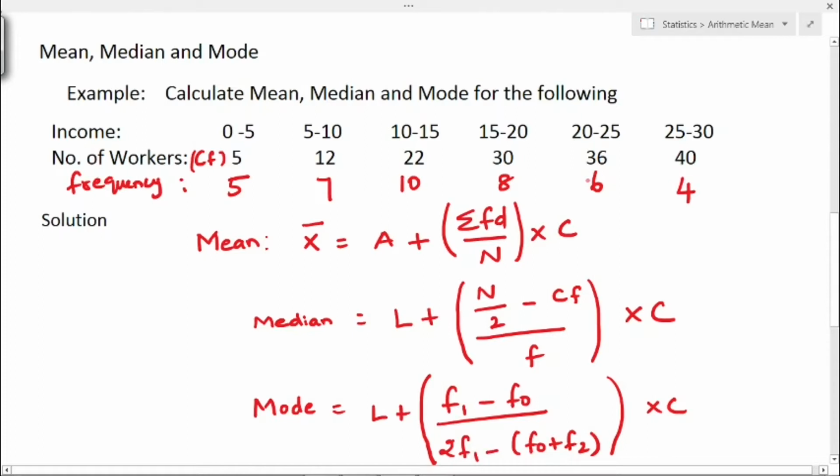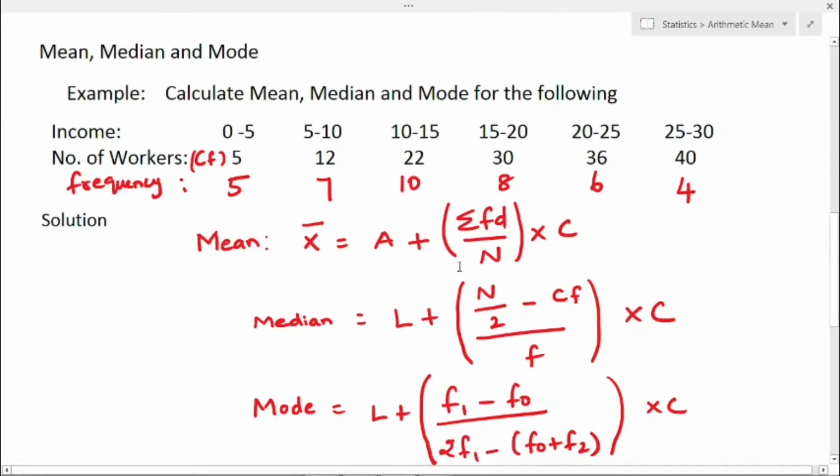Now we have to find mean, median and mode. Formula for mean, that is x bar equal to A plus sigma FD divided by N into C. Already I have explained how to find the values of mean, median, mode in the form of continuous series in a separate video.